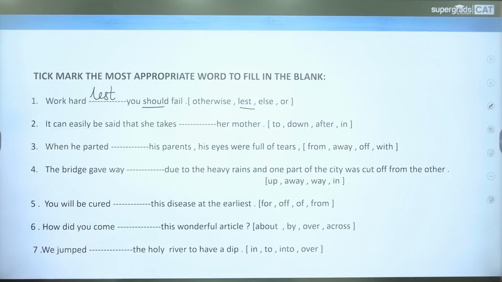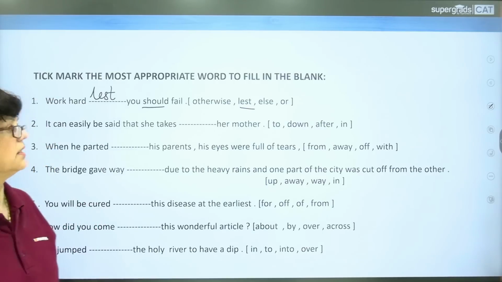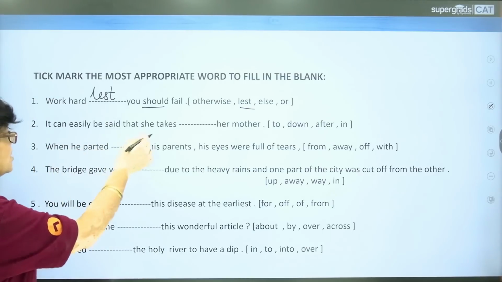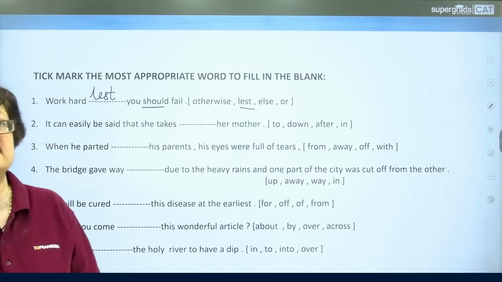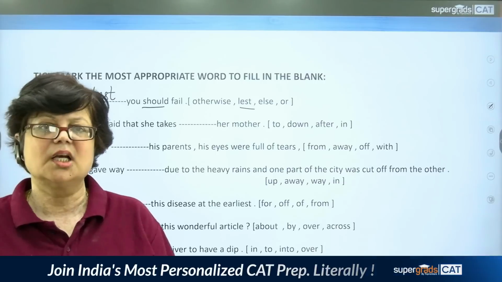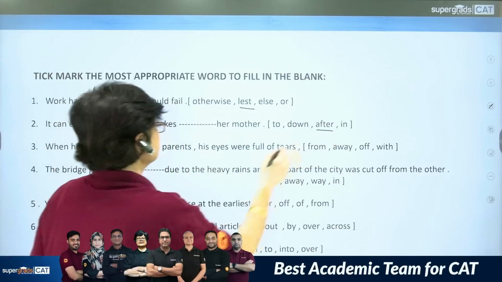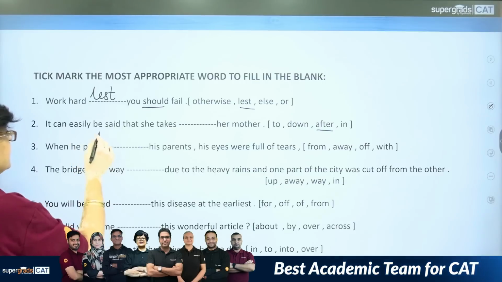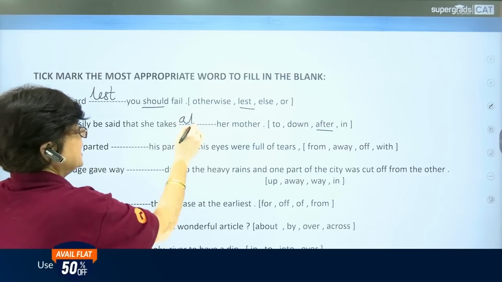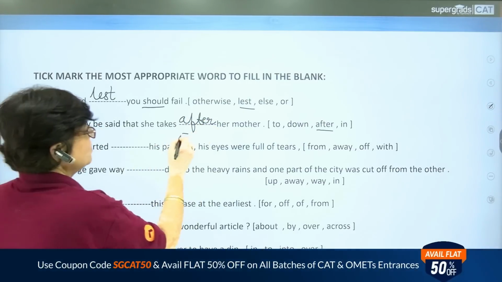Next question. Next sentence. It can easily be said that she takes dash her mother. The options are to, down, after, in. This sentence talks about the resemblance of a child or of a person. The resemblance is with the parents. So this is a phrasal verb which takes after. The correct answer is after. It can easily be said that she takes after her mother, means she resembles her mother. She looks like her mother.